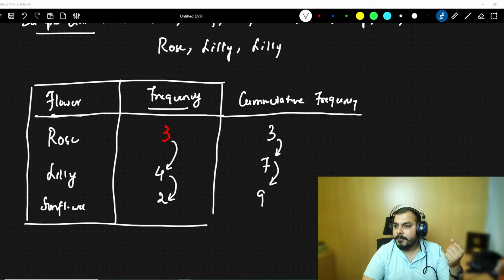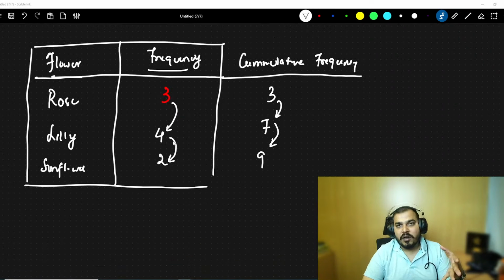Okay? Clear, guys? Everyone? Yes? So this is the cumulative frequency. Now what we can derive from this, I'll just show you an example. There is something called bar graphs and pie charts. That particular part now we'll try to draw from this, and we'll see how it looks.